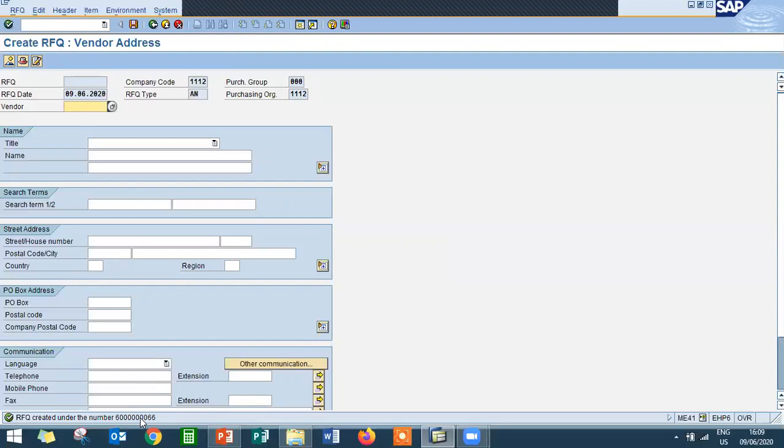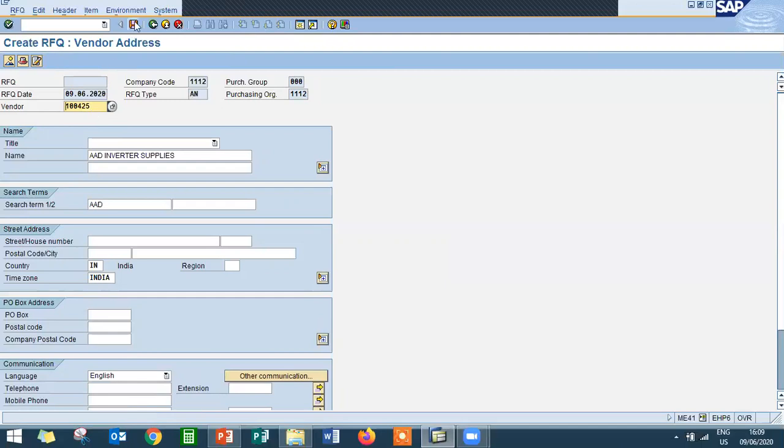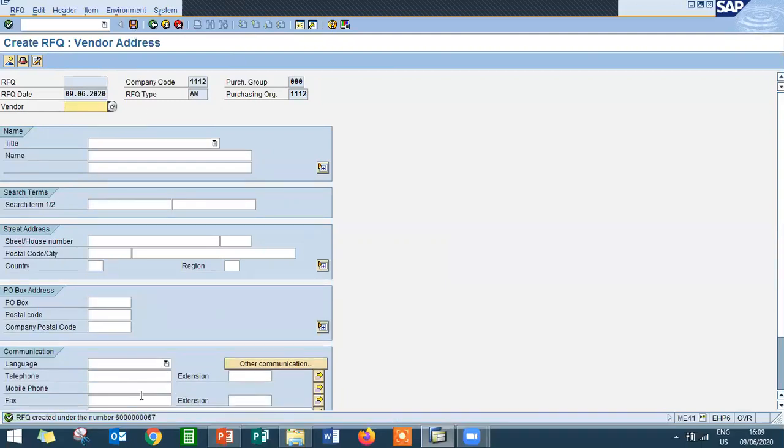Enter the same material for another vendor. Enter the other vendor, 100425. Save it. Now it is 6000000067. 67 is the RFQ number. Now enter slash n to come out.